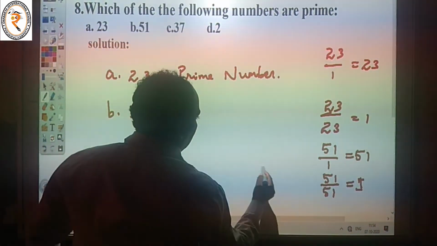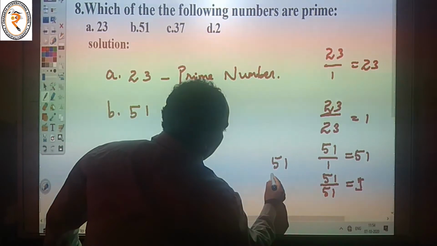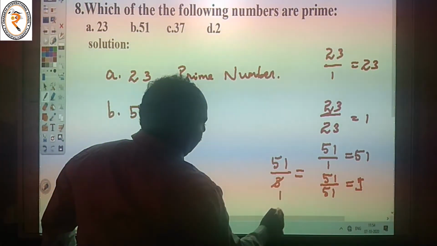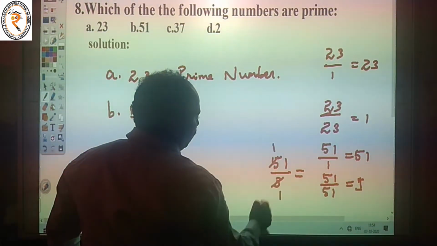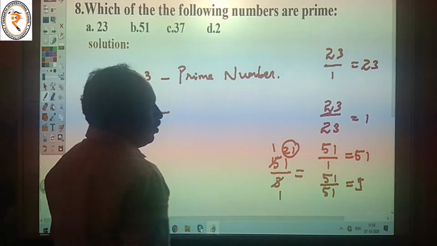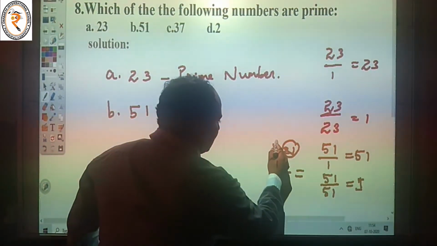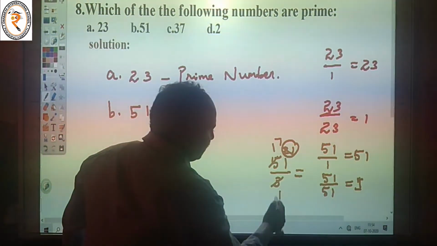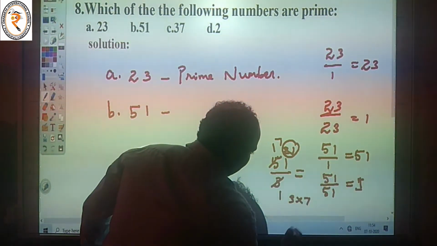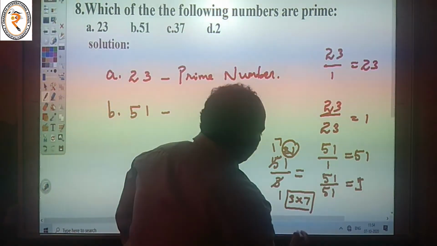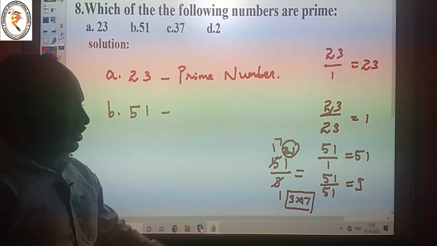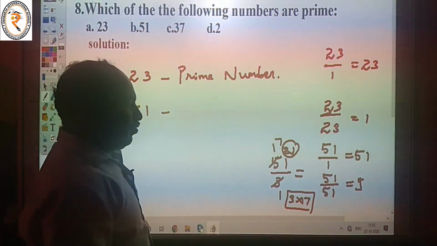The next one, 51 divided by 3. 1 3 is 3. Here also 1 3 is 3. Remaining 2. Here we have 21. 7 3s are 21. The factor is 3 into 17. 3 into 17 is equal to 51.